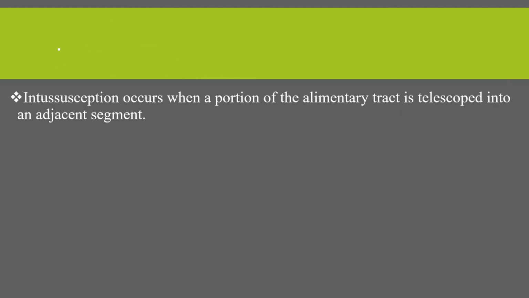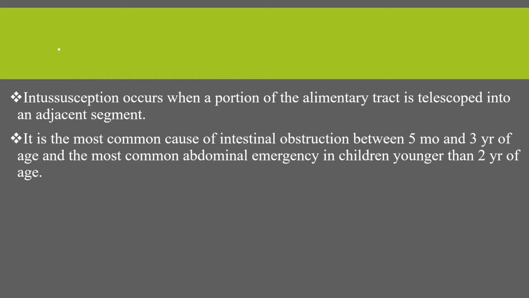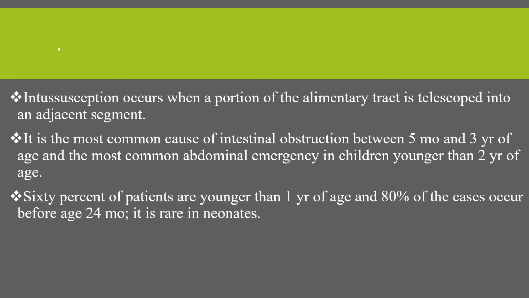Intussusception occurs when a portion of the alimentary tract is telescoped into an adjacent segment, and it is the most common cause of intestinal obstruction between 5 months and 3 years of age, and it is the most common abdominal emergency in children younger than 2 years of age. 60% of patients are younger than 1 year of age, and 80% of cases occur before the age of 24 months, and it's rare in neonates.